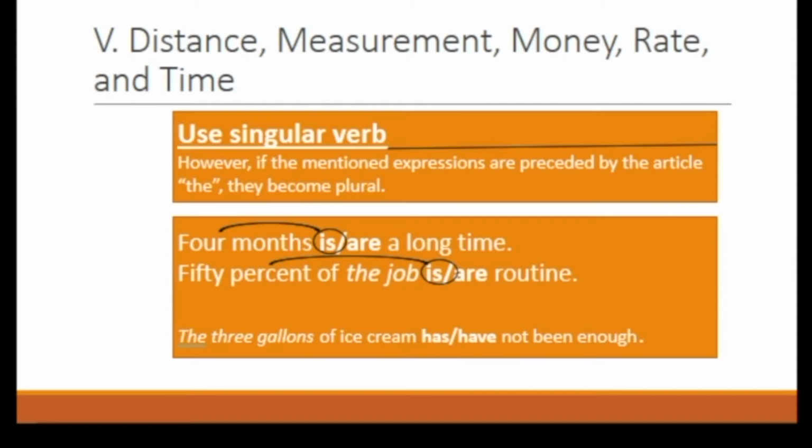How about the last one? The 3 gallons of ice cream have not been enough. The answer would be have. Why have? Because the 3 gallons, there's the article the.